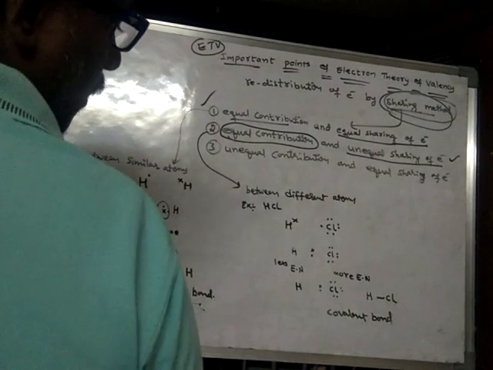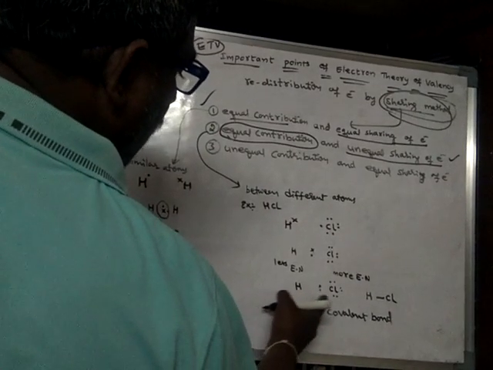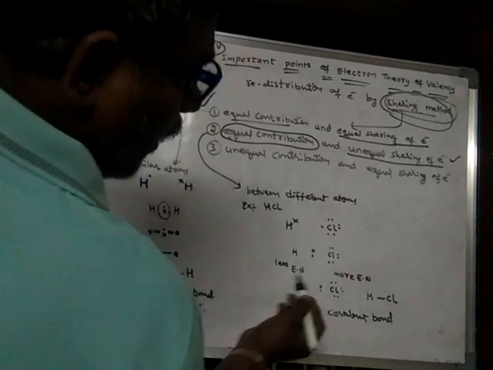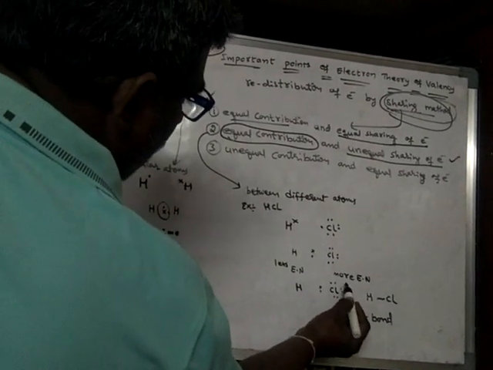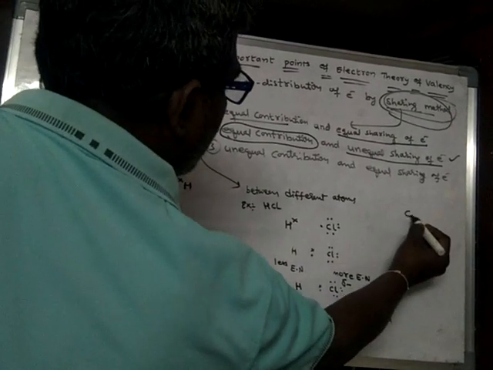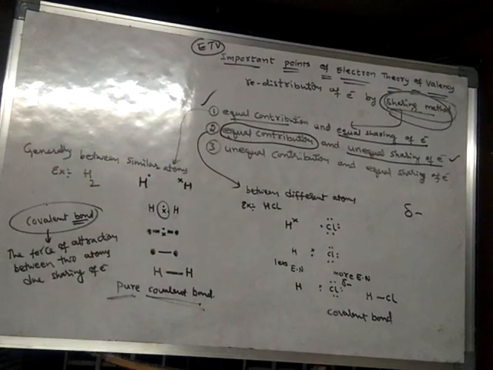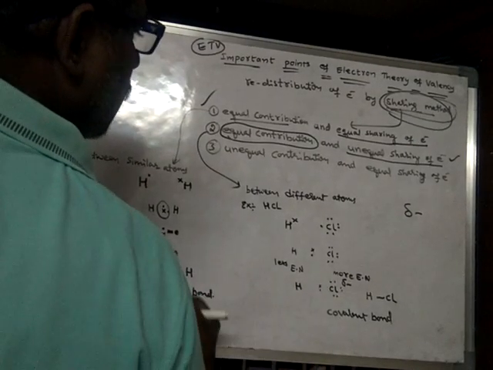Why is it not pure covalent bond? Because due to unequal sharing, this electron means negative charge. So chlorine will partially get negative charge. This is the symbol for partial negative charge. So chlorine will get partial negative charge.